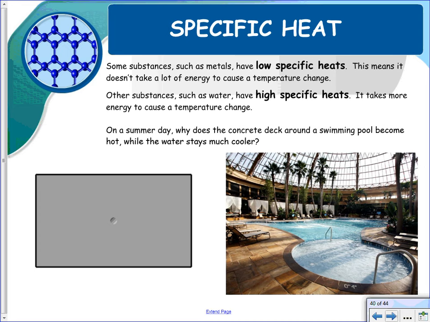Some substances, such as metals, have low specific heat. This means it doesn't take a lot of energy to cause the temperature to change. So low specific heat doesn't take a lot to change the temperature. Other substances such as water have high specific heat. It takes more energy to cause a temperature change. Right? So we would like for you to know low specific heat, not a lot of energy to change the temperature. High specific heat takes a lot of energy.